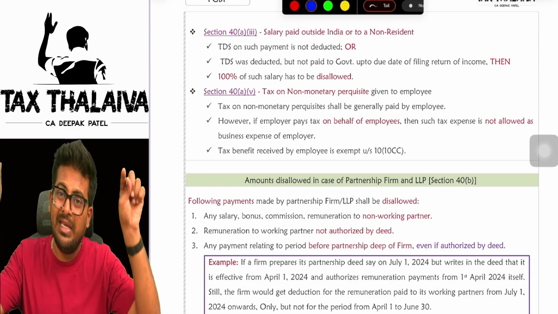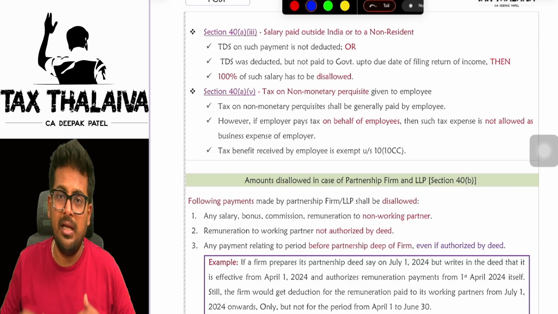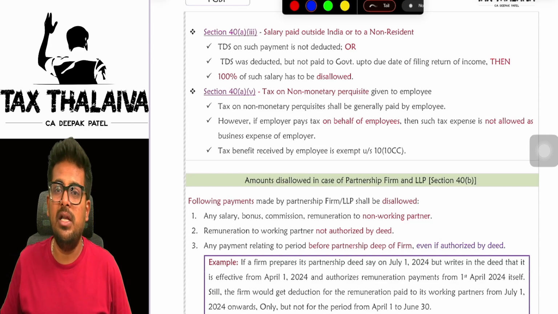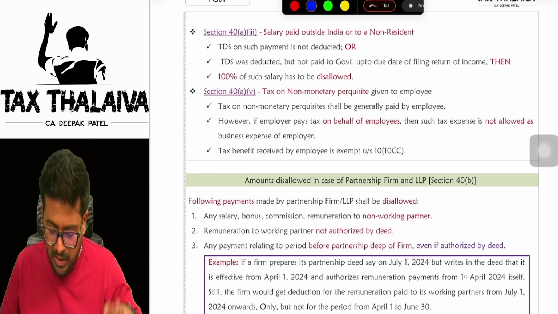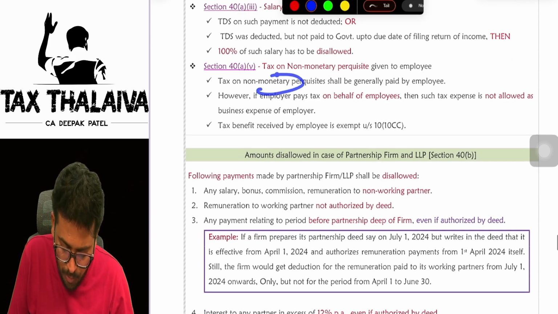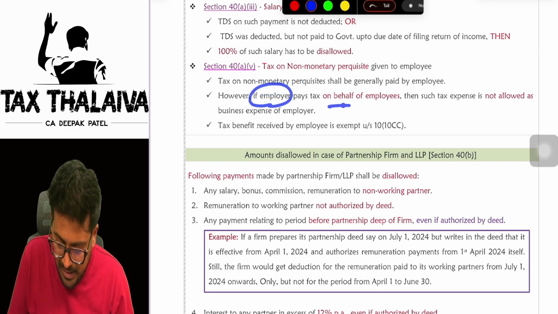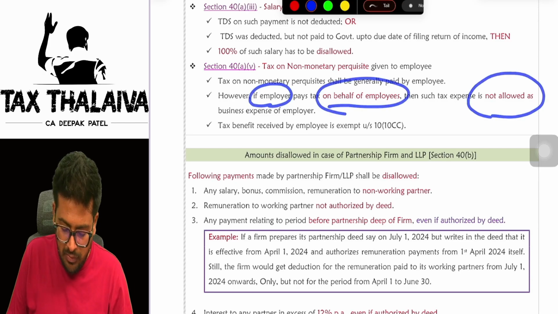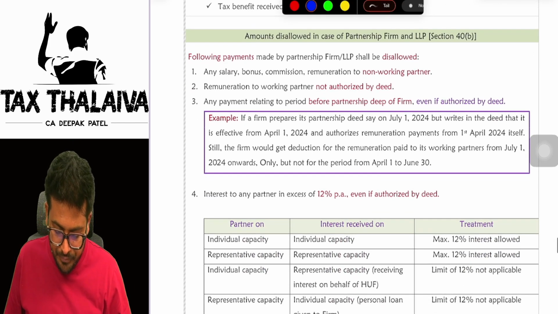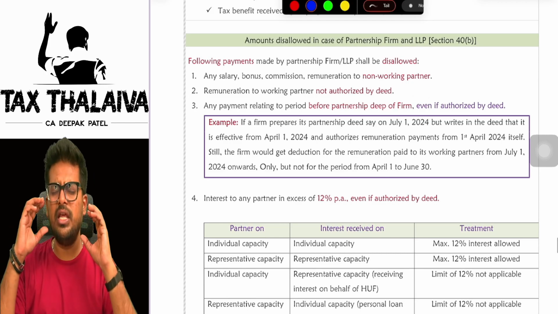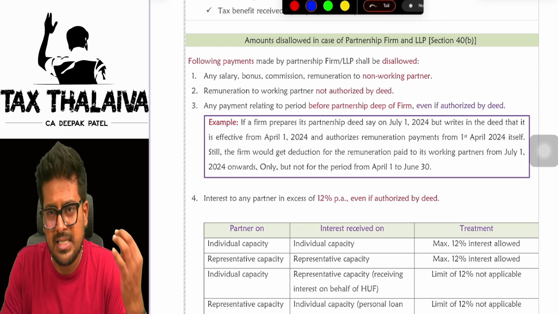In that case, the employee's tax responsibility, if the employer is bearing, that expenditure of taxation what the employer is bearing will not be allowed as a deduction. Tax on non-monetary perquisites is generally paid by the employee. However, if the employer pays tax on behalf of employees, that will not be allowed as business expenditure in the hands of the employer.